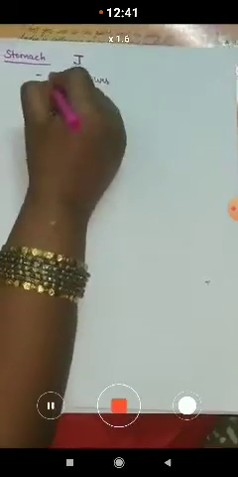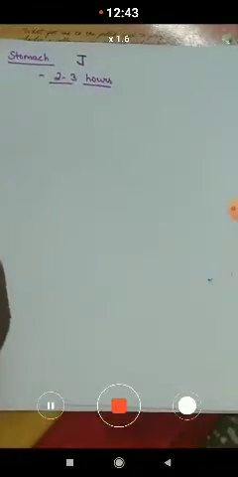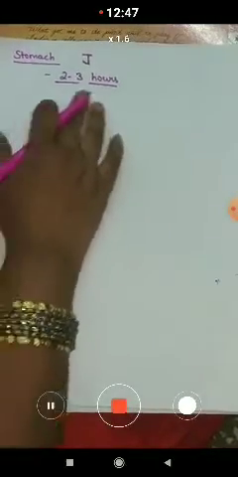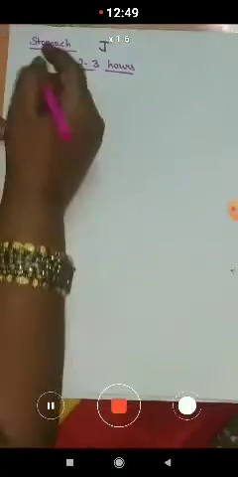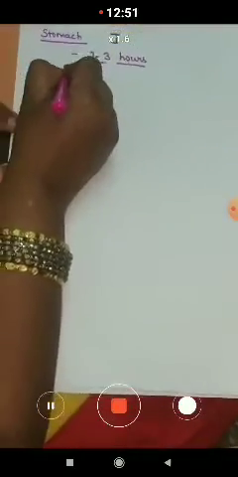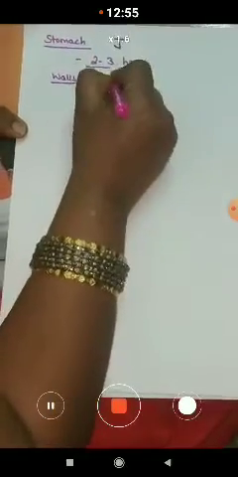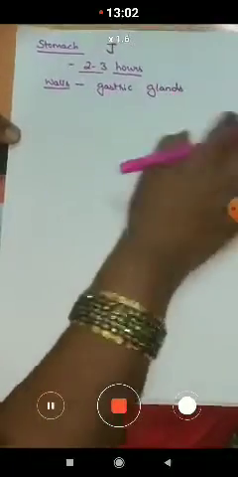You can observe the walls of the stomach. In the walls of the stomach, glands are present. What are these glands? These are the gastric glands.